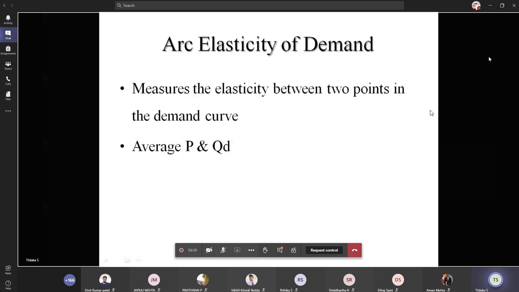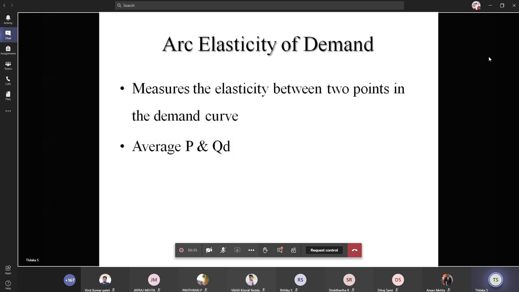And the next one is arc elasticity. This is the third type of measurement, arc elasticity of demand. Here also on the demand curve we have several points. If you want to find the elasticity between two points, this method is used. Two points mean we have two quantities and two prices, with quantity on the x-axis and price on the y-axis.